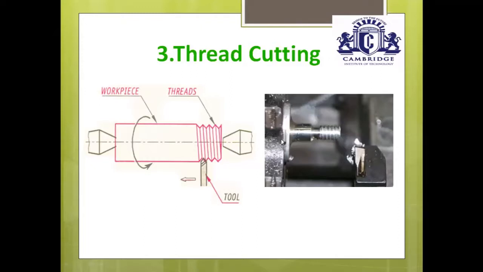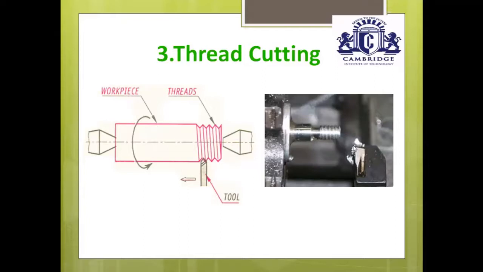This is a chuck. This is a workpiece. One end of the workpiece is placed inside the chuck. Once you place the workpiece inside the chuck, set the RPM as 180 or 200 RPM and adjust the pitch. Once you set the RPM and adjust the pitch, switch on the machine. Once you have switched on the machine, the workpiece is continuously rotating.